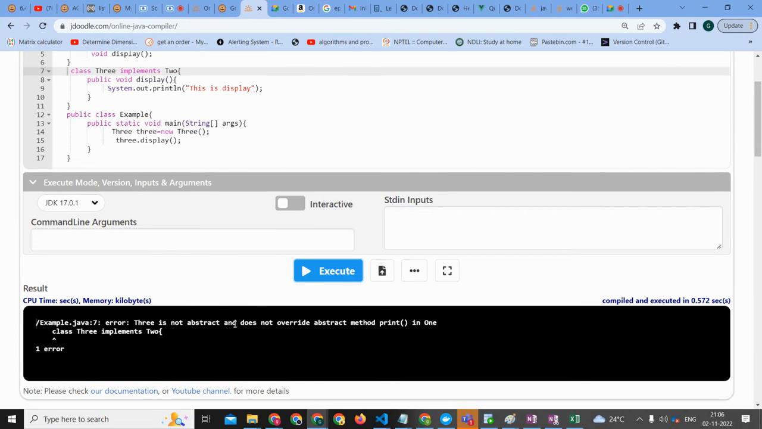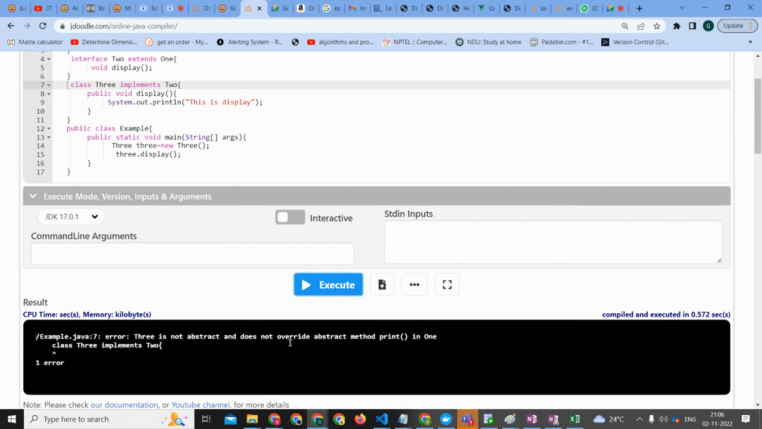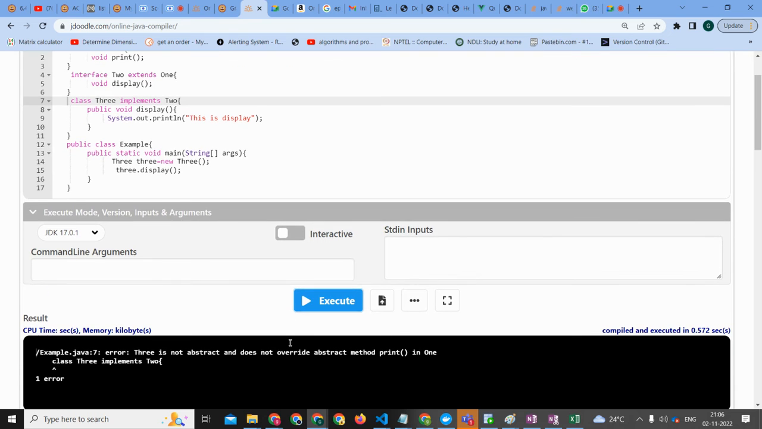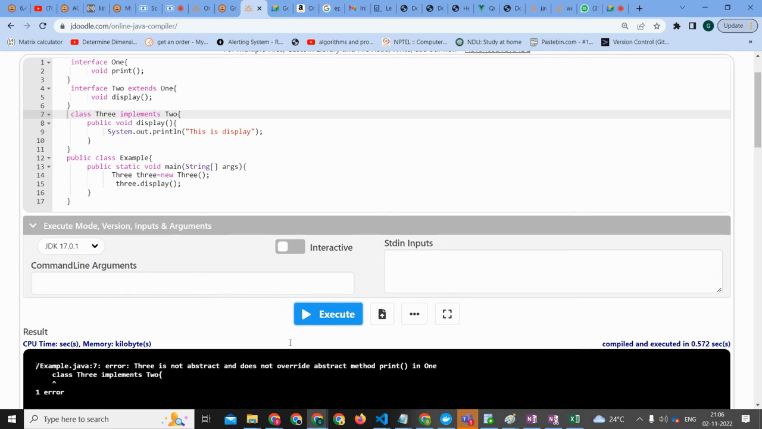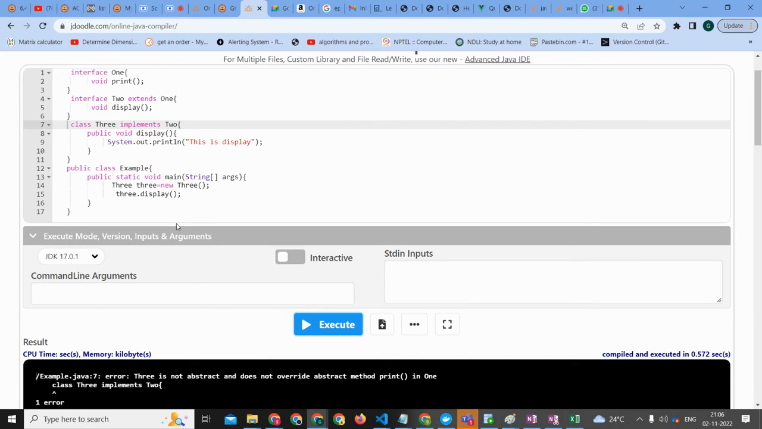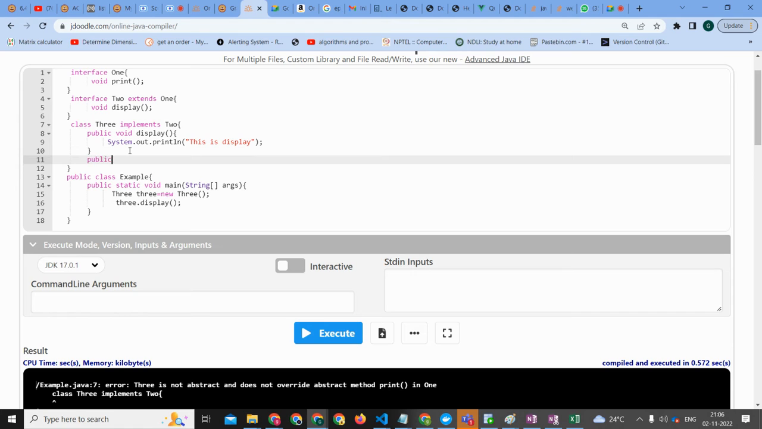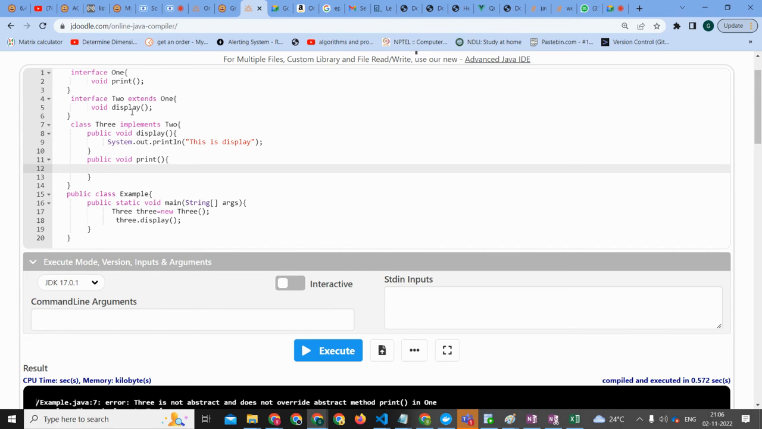All right. There is not abstract and not override method. Yes, we are having the print method in the represent, line number 2, no? Since interface 2 is extending interface 1, there should be a print method in interface 2 also. Okay. Interface 2 also should have that.